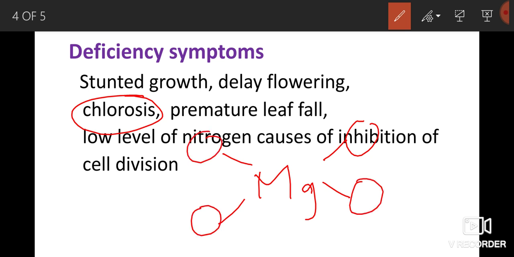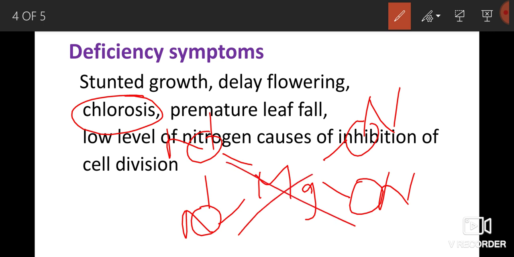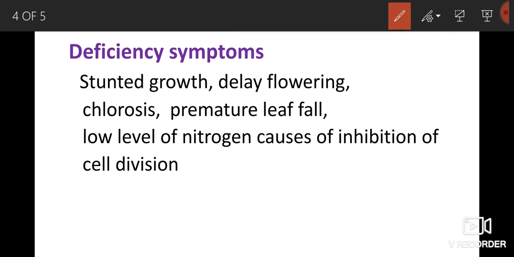Each pyrrole ring contains nitrogen, nitrogen, nitrogen, nitrogen. If there is a deficiency of nitrogen, it leads to chlorosis, which means loss of chlorophyll pigment and yellowish color.